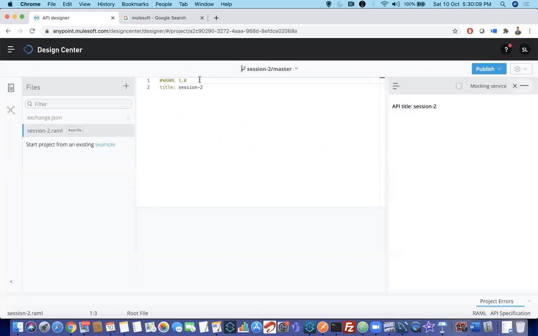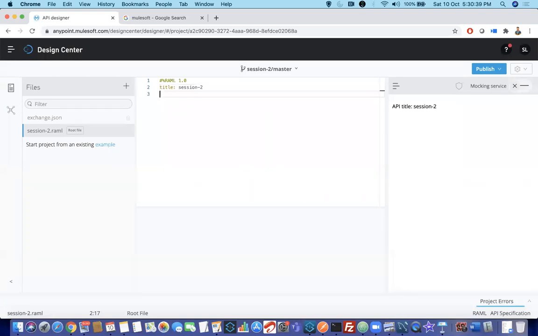Don't touch it. So RAML 1.0, then the title is nothing but your application name. Again, you can see on the left side, these are the different types of files. This is your root file, that means the main RAML file. The RAML file extension is your application name .raml, just like .xml, .png, .jpg. RAML is one of the file types. Okay, now we are good to start off.